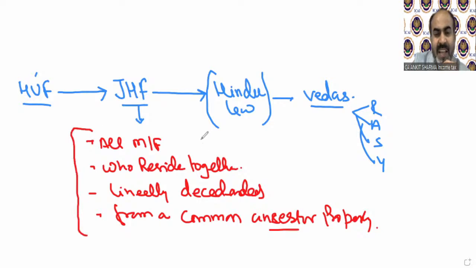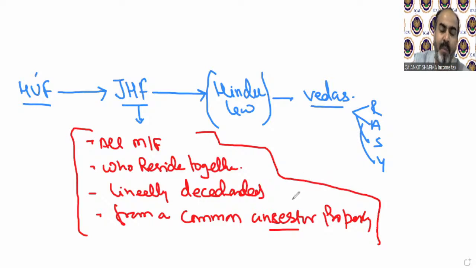So what I just explained to you in a simple definition, that when you and your cousins, your grandparents, etc., live in the same property, that is called a joint Hindu family. That is the technical definition of that provision. All male, female who reside together, lineally descendants from a common ancestor property, that is called a joint Hindu family. So all male, female, that means your sisters, etc., also are part of the joint Hindu family. Reside together, you have to reside in the same property, of course.